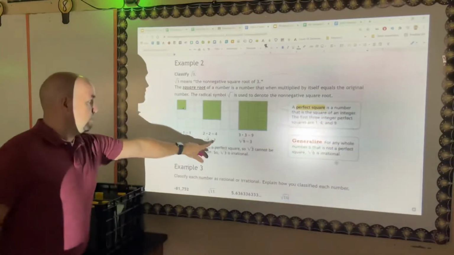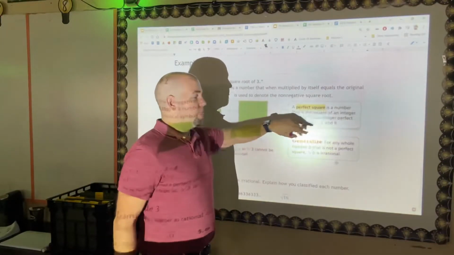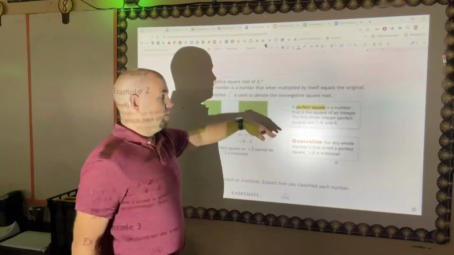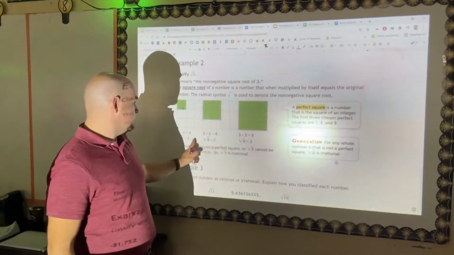These numbers, 1, 2, and 3, are what's referred to as perfect squares. A perfect square is a number that is the square of an integer, and these are integers, 1, 2, and 3.